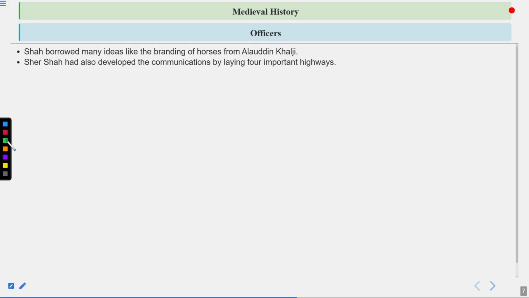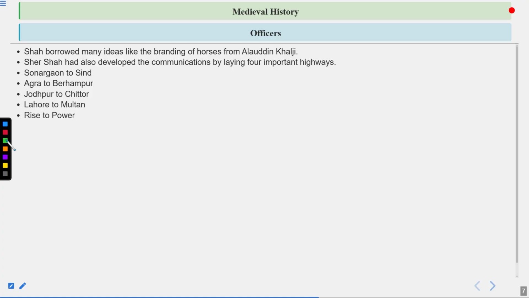Sher Shah also developed communications by laying four important highways. As I already told you, the GT Road is one of the most famous. Earlier it was known as Uttar Path, and Sher Shah reconstructed it, connecting the Bengal side to the Afghan side, that is from Sonargaon to Sindh. The others were Agra to Behrampur, Jodhpur to Chittor, and Lahore to Multan.